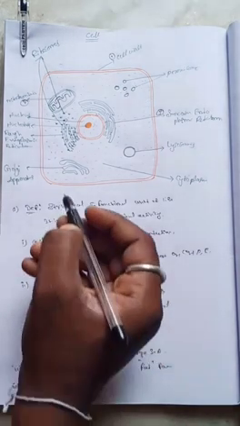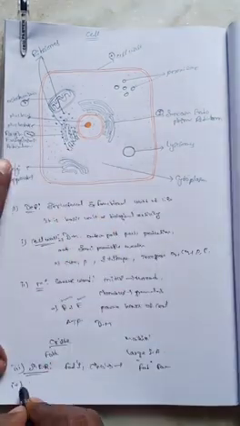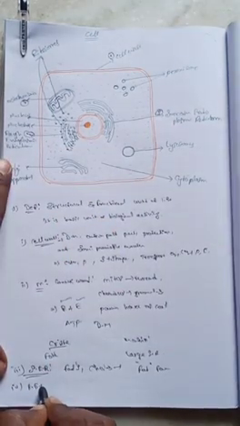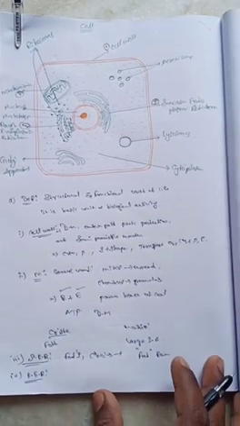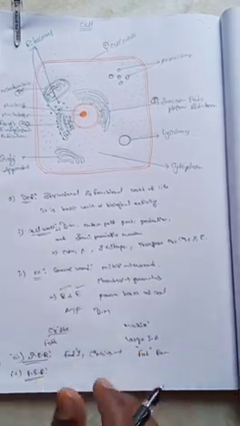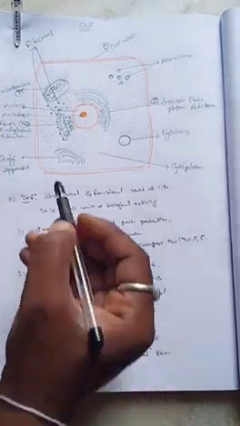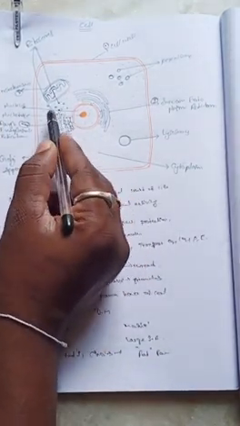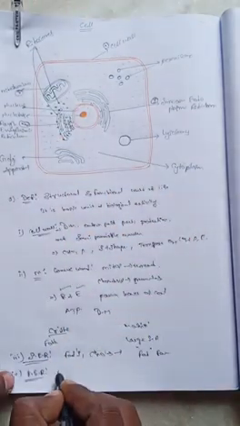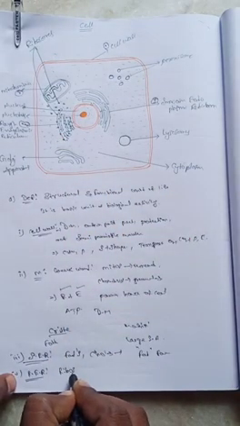Number 4 is the rough endoplasmic reticulum. What is the rough endoplasmic reticulum? It contains dotted structures, which are ribosomes.